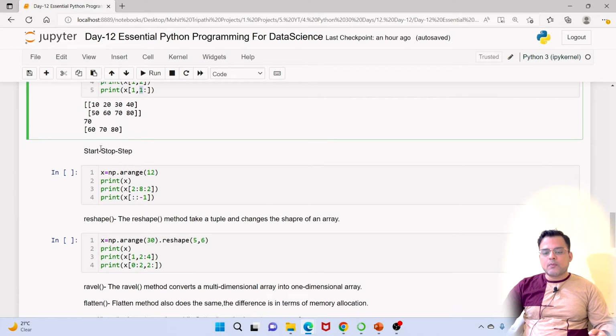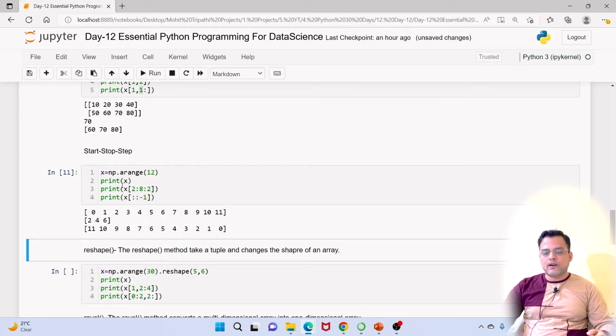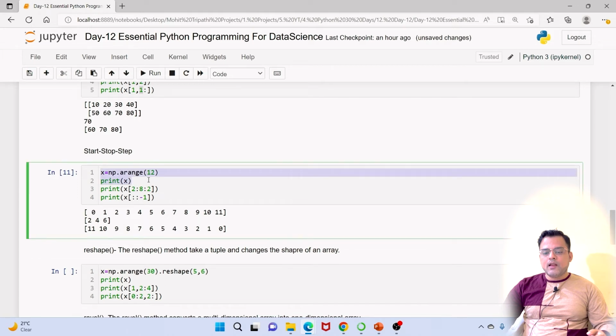And start, stop, step we have also seen in list as well, and here also that concept applies. So for example, if I create a one dimensional array and if I do x of 2:8:2, which means print all the elements between 2 to 8 and skip every alternate element. So it will give all the even values between 2 and 8.